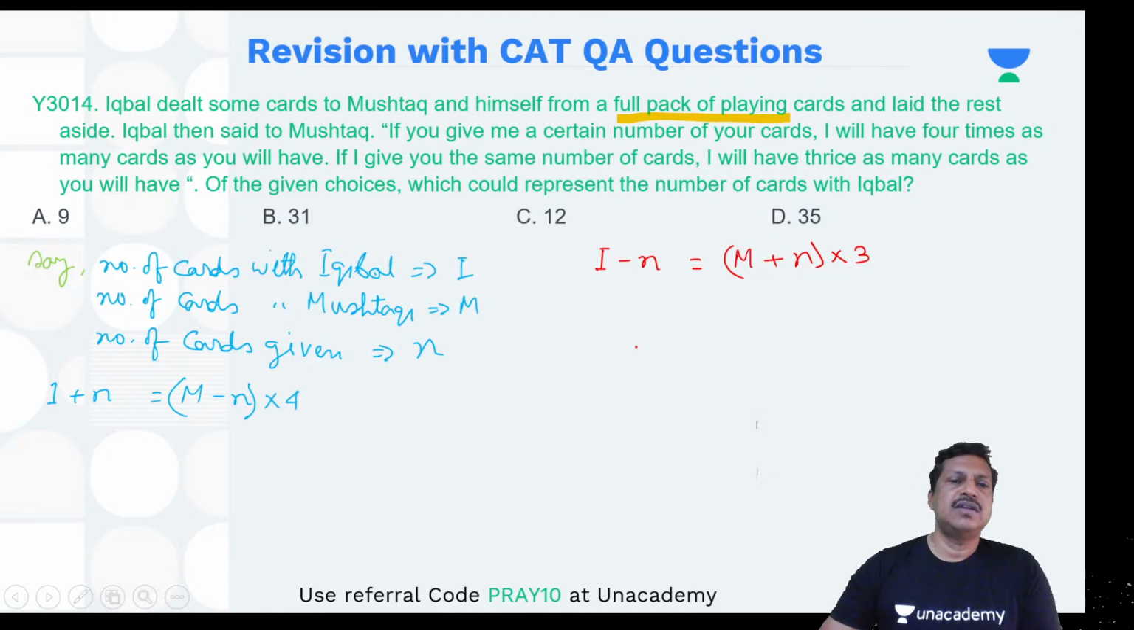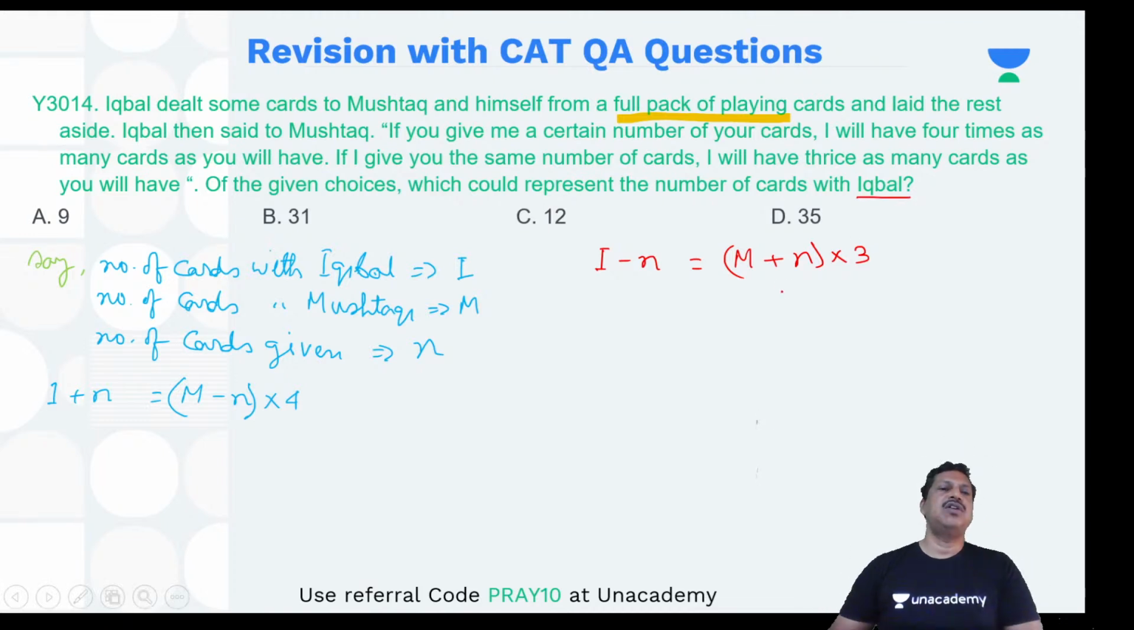Now the question is what could be the number of cards with Iqbal. So I need to find out the value of I. Okay, so I need to eliminate some variable. Which variable should I eliminate? I should eliminate n. That will be a better call so that I have a relationship of m and I. So let's eliminate that.